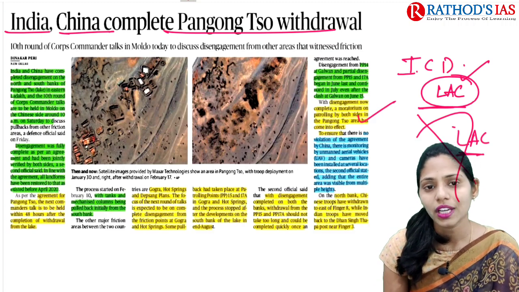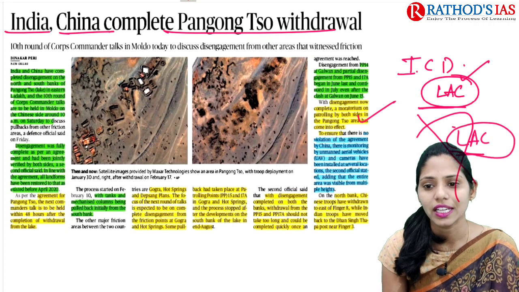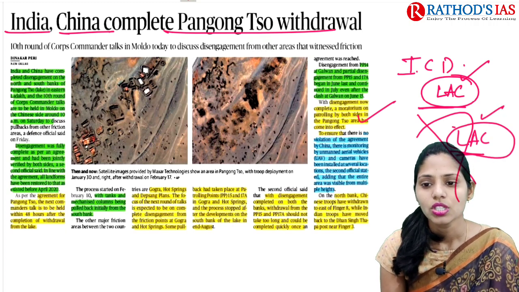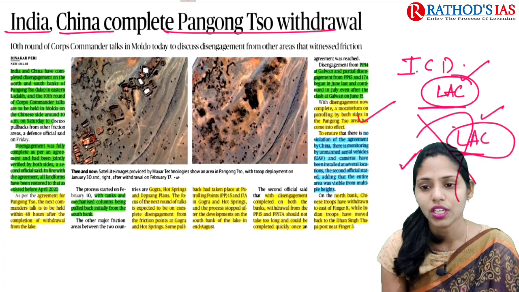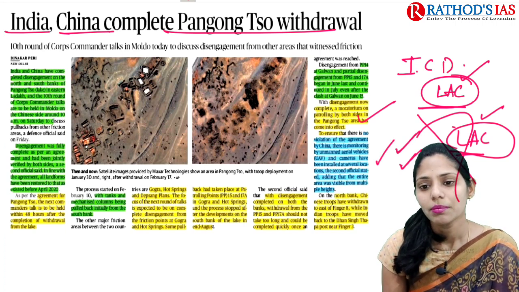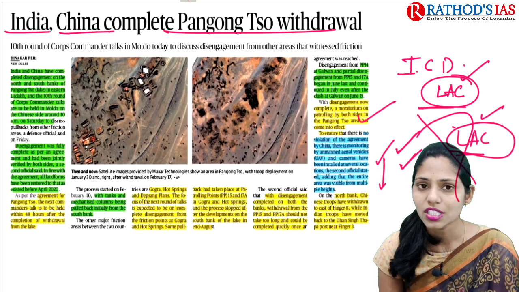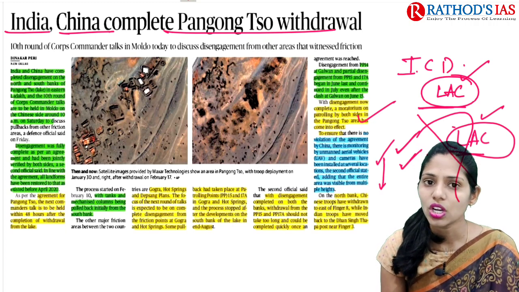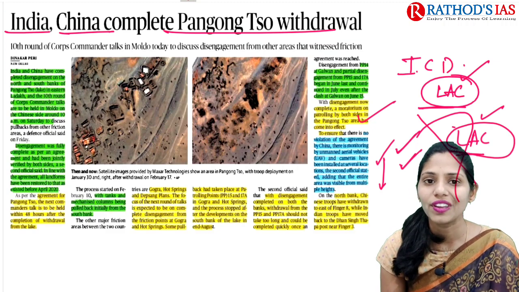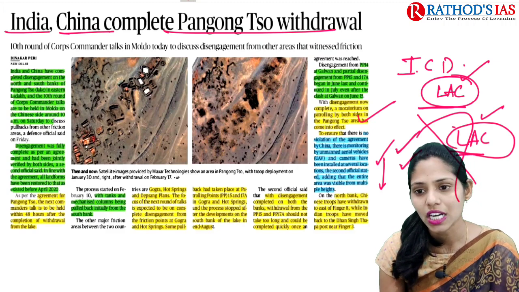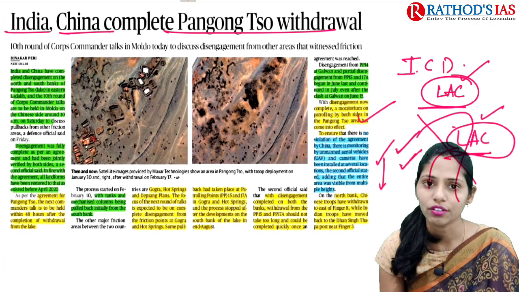So there is no correct demarcation of this LAC, that is the Line of Actual Control. Because of this, there are increased differences in perception regarding this LAC. Here India mainly believes in the Johnson line, but on the China side, it mainly believes in the McDonald line. So because of this, there are varied perceptions regarding this LAC that led to the standoff here.